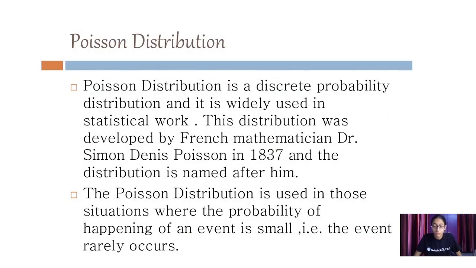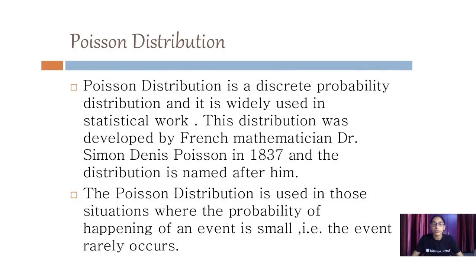Poisson distribution is a descriptive probability distribution that is widely used in statistical work, because it is the main output where you go and find out where your errors are, and the conclusion of that.